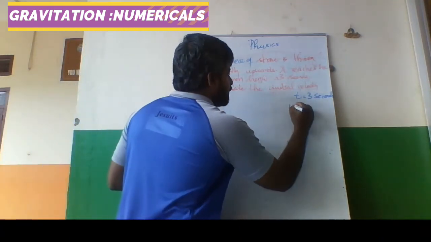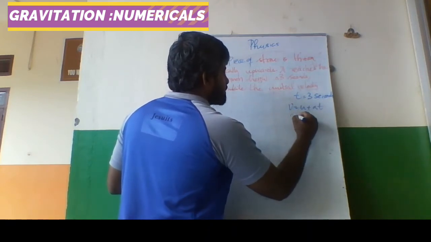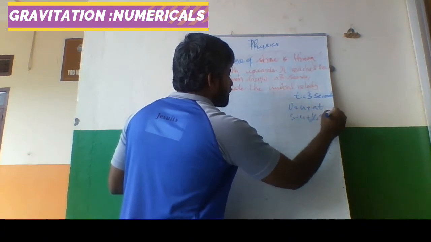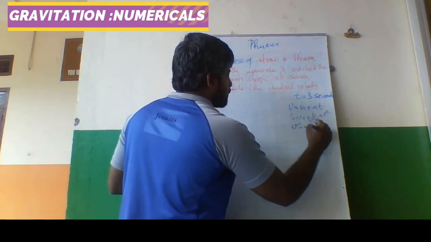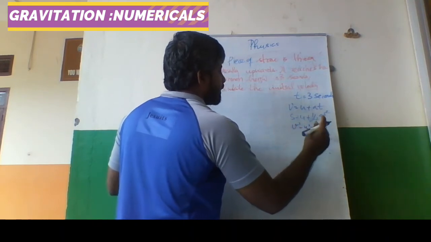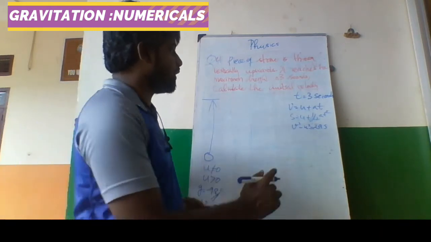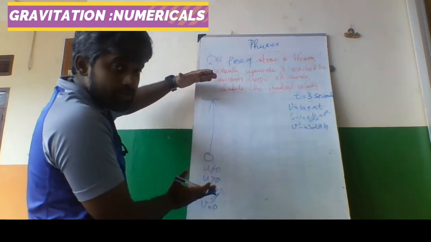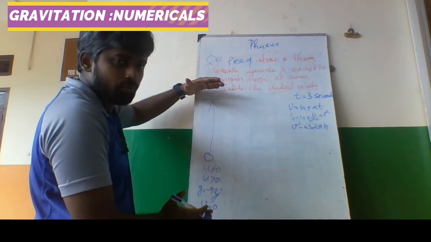v is equal to u plus at. s is equal to ut plus half at square. v square minus u square is equal to 2as. Here, instead of s we will use h, height. s is the displacement in the horizontal motion, but in the vertical motion it is height.